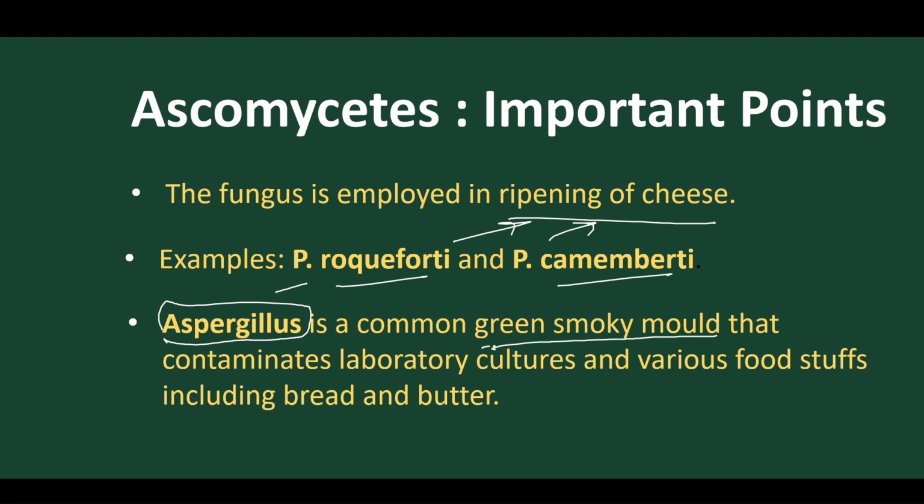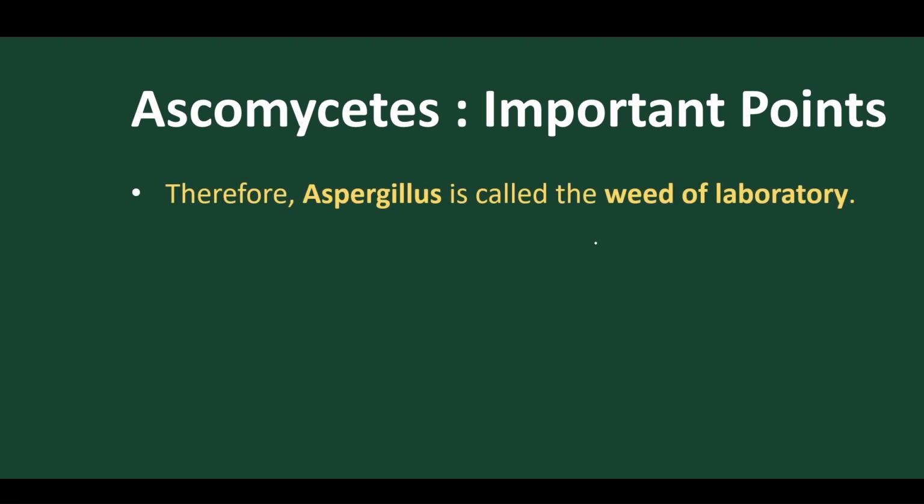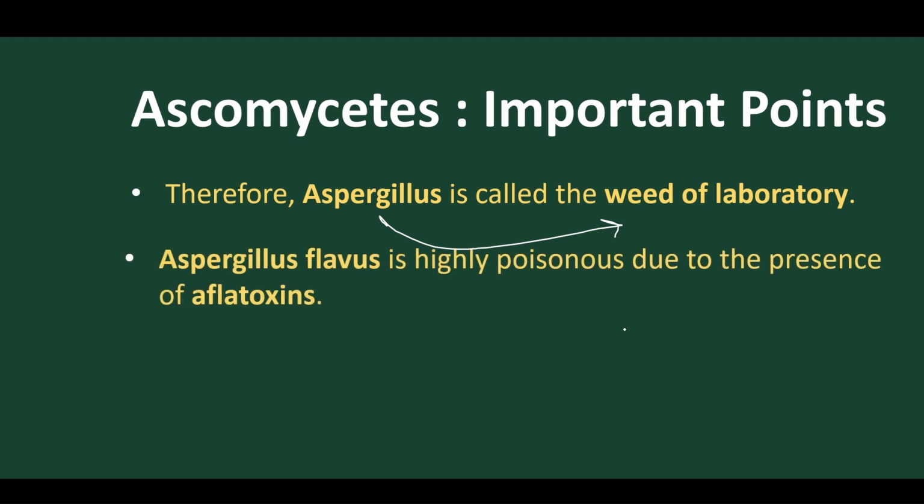So Aspergillus is called the green smoky mold, which contaminates laboratory products, cultures, and foodstuffs, and causes weeds. For which it is called the weed of the laboratory. This is a very important question from the exam point of view. So Aspergillus is called the weed of the laboratory.